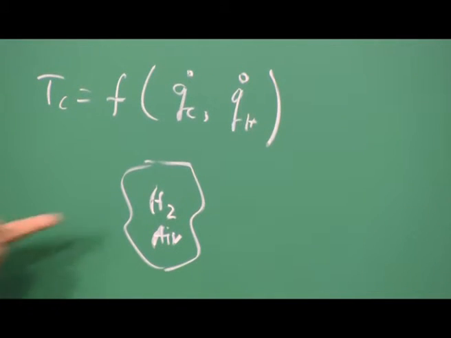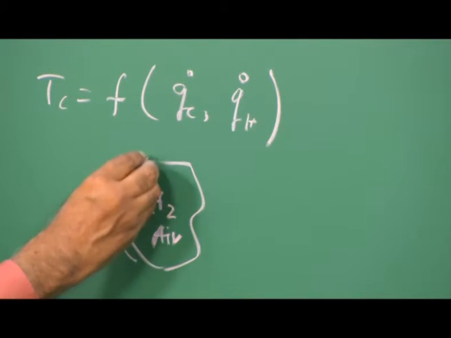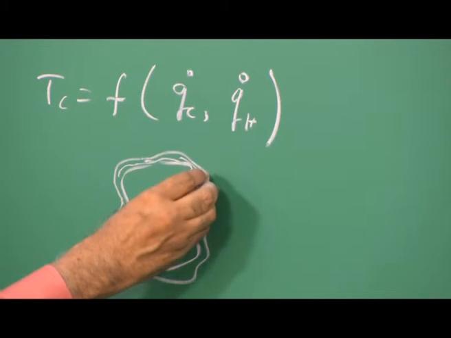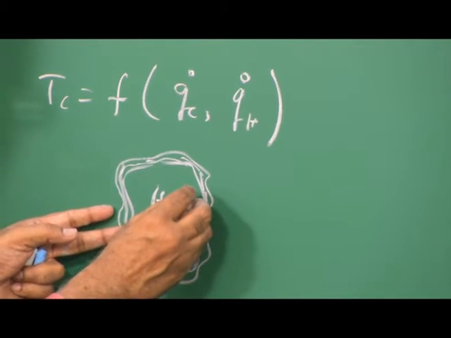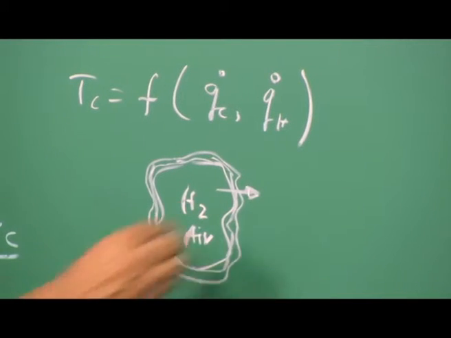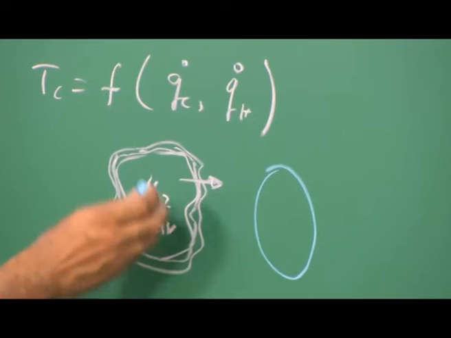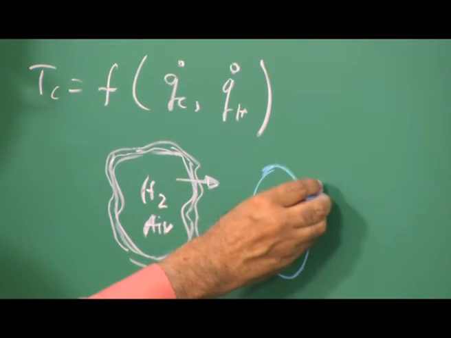If I have a casing in which this particular explosive is contained, made of stainless steel, and this is the structure in which the gas is contained, in one case it is made of stainless steel which allows some amount of leakage of heat. In the other case I have it made out of some material and in some other geometry such that it does not allow the heat to go through.